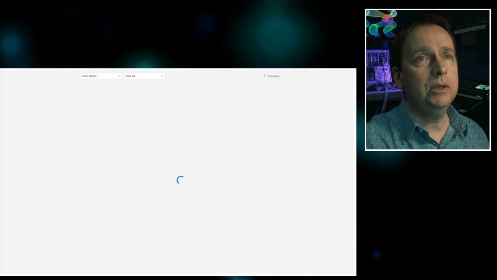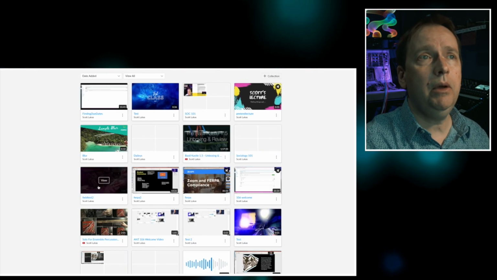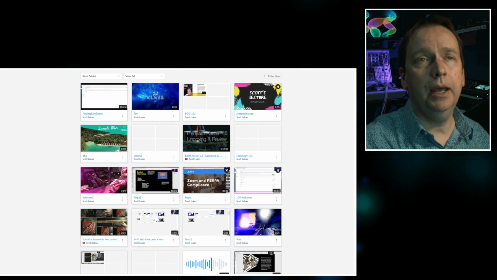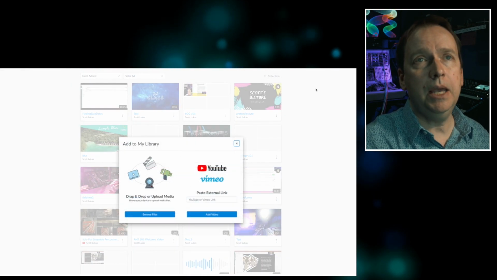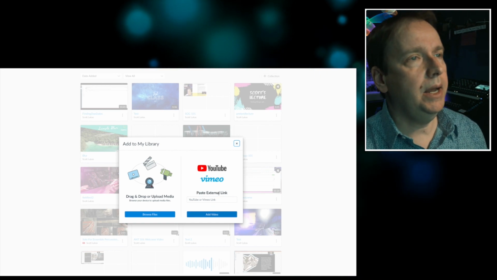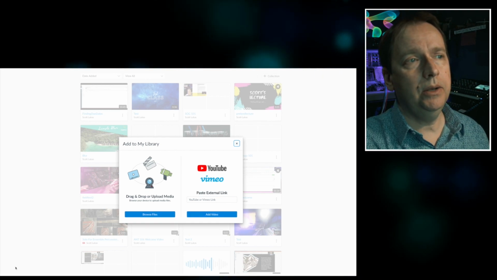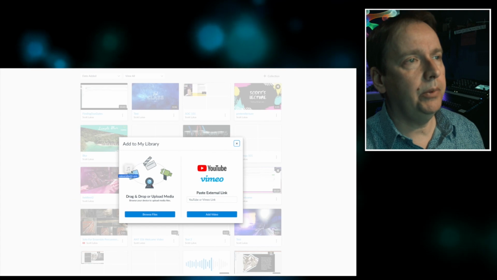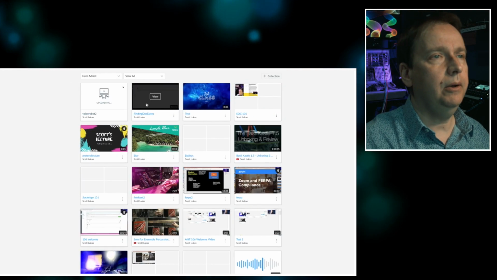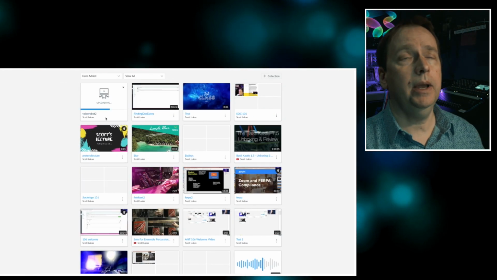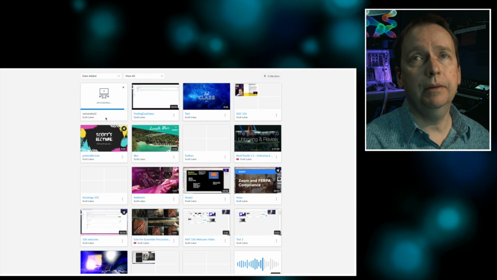And Canvas Studio is so easy because you can create collections. Look how easy it is, though, to upload this file that I have recorded. So I click on the add at the top right corner, and I can actually drop it in, or I can browse my files. I'm just going to drop it right in. Here's my same voice robot file. And it's super quick. It's actually quicker than using the last technique.